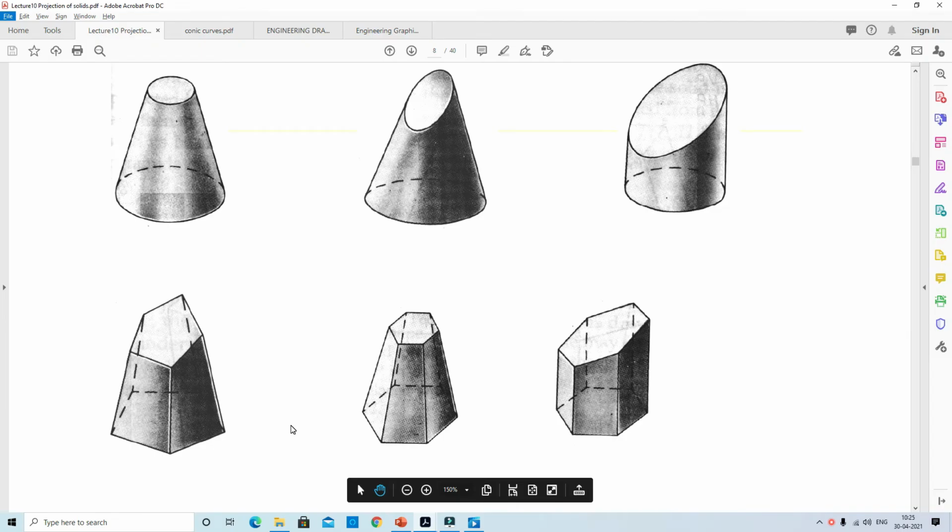These are the frustums and truncated solids. Frustum means when a pyramid or a cone is cut by a cutting plane.